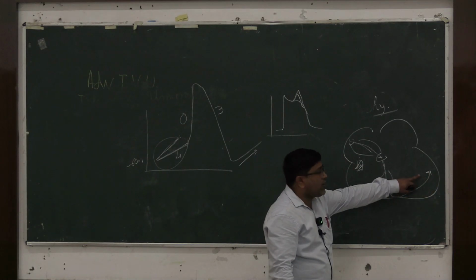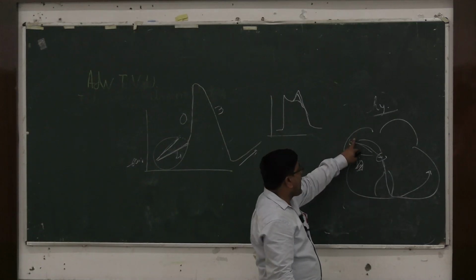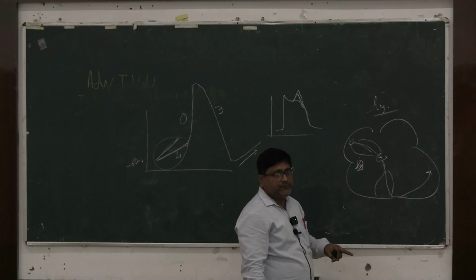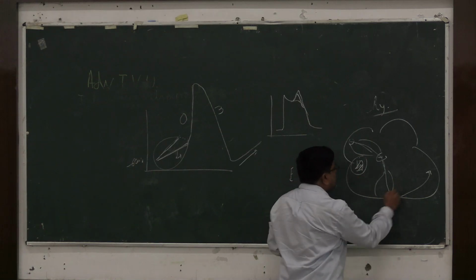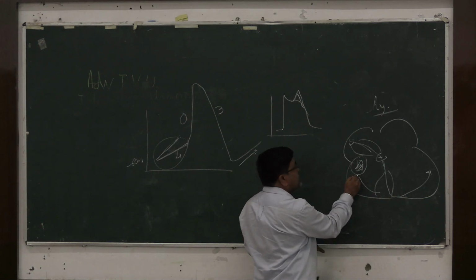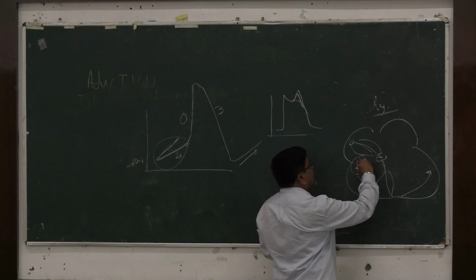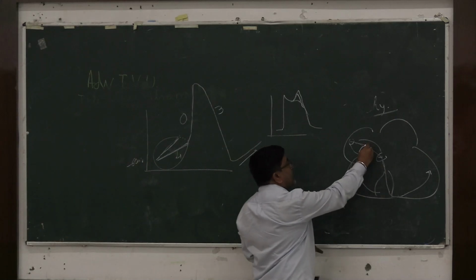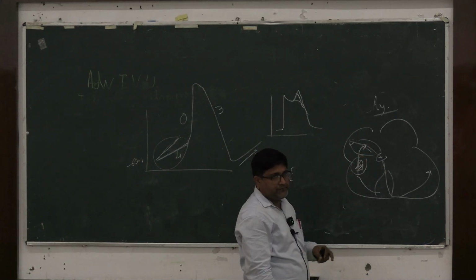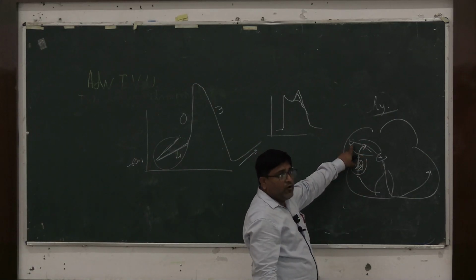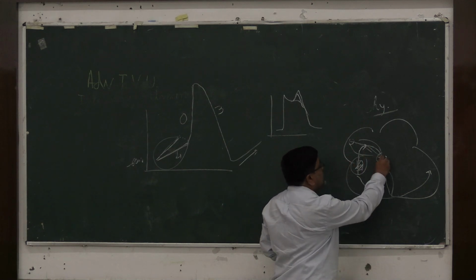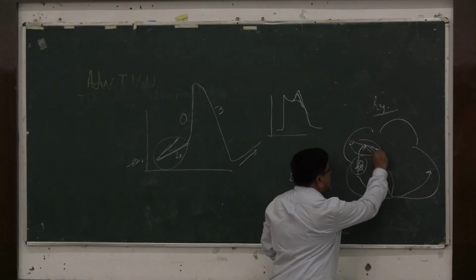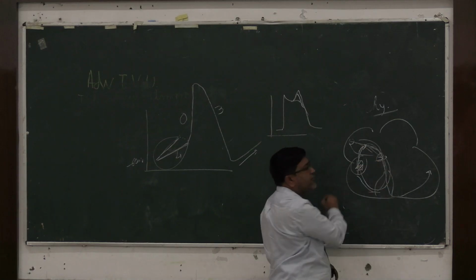Then the impulse stops there and waits for another impulse to come from the SA node. Now when there is an accessory pathway, this impulse after reaching the Purkinje fibers can again go through the accessory pathway and reach the atrium. Now if the SA node till then does not fire, then this impulse can activate the AV node and hence a circle is created. This is called re-entry.